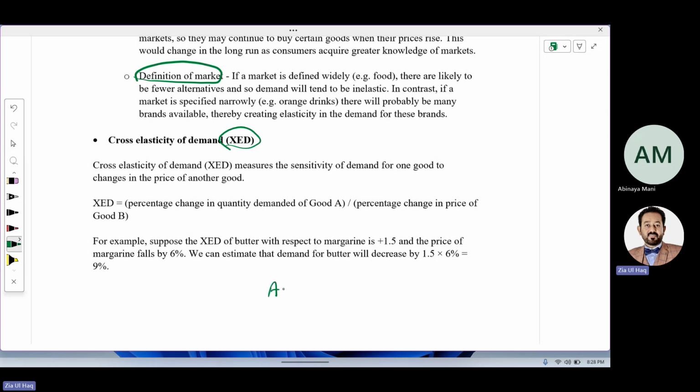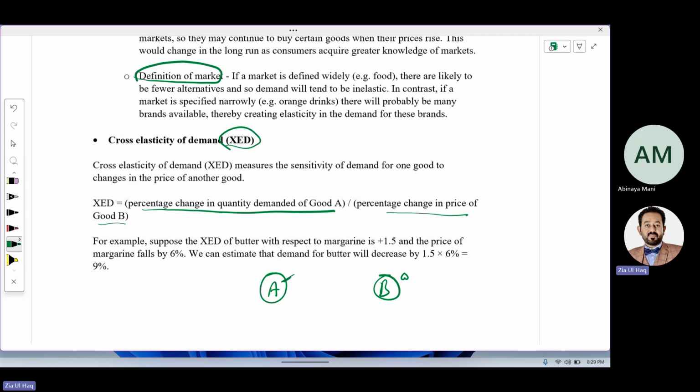If there are two products, product A and product B, and the price of product B has changed the demand of A, by how much? If we want to calculate, we will calculate cross elasticity of demand. And what is the formula? Percentage change in quantity demanded of good A divided by percentage change in price of good B.